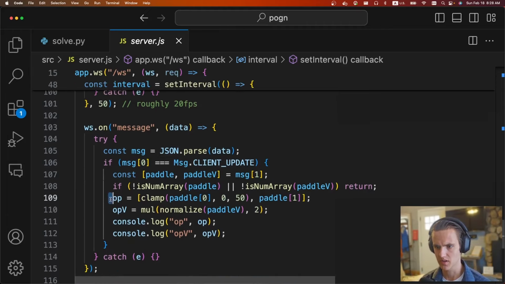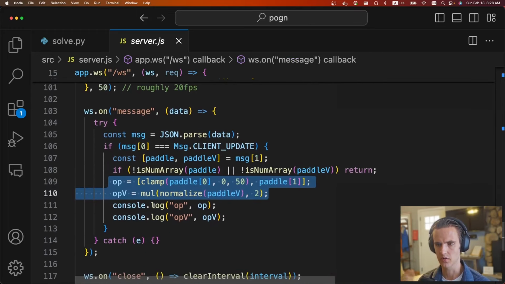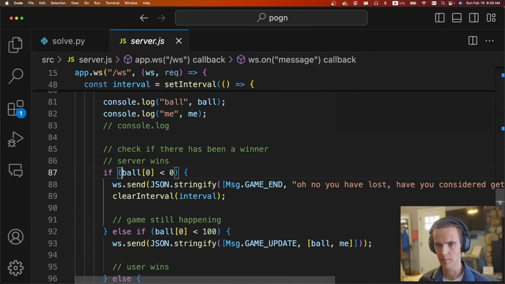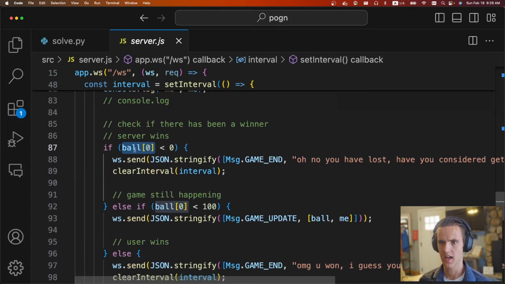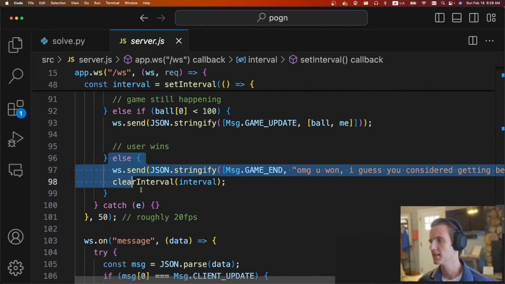I think the not a number is introduced in one of these two lines, when the server receives a message. And what happens is then ball 0 becomes not a number. And is not a number less than 0? No. Is not a number less than 100? No. Therefore, we must have won.